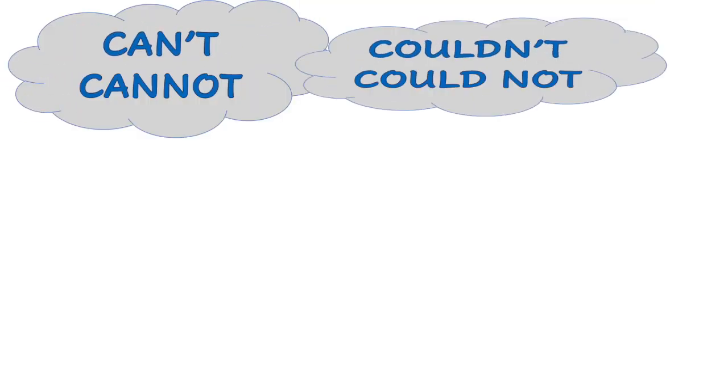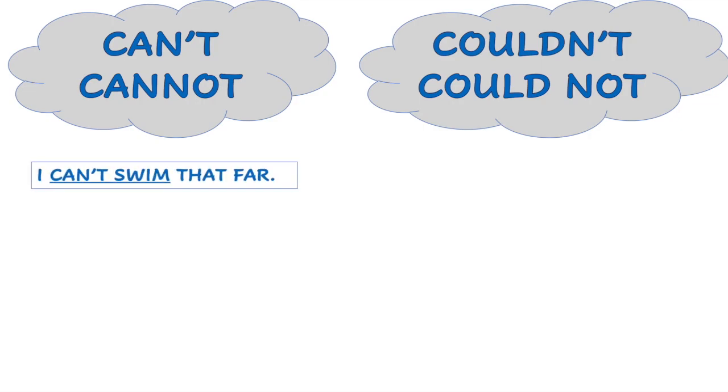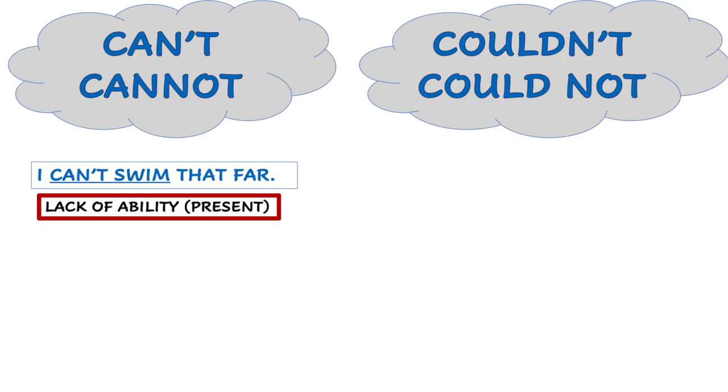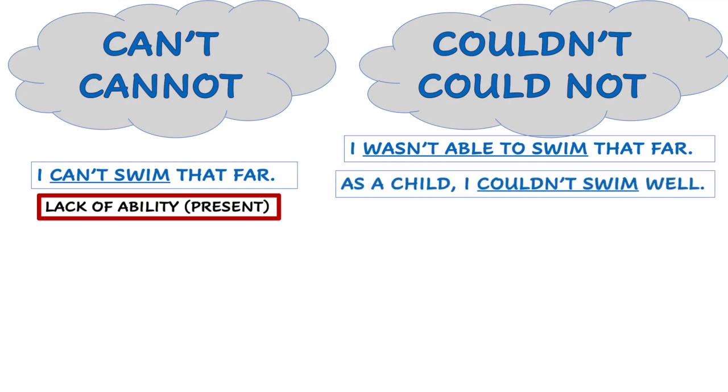Okay, so we've reached the final part where we'll compare the two negatives, their meanings, both in the present and in the past. So please remember that cannot is spelled in one word, even if it seems strange. When you say I can't swim that far, basically you're referring to a lack of ability, the opposite of what can expresses. It's an ability that is generally available in the present. Now, I wasn't able to swim that far versus as a child I couldn't swim well. You remember poses a bit of a difference. It is lack of ability.